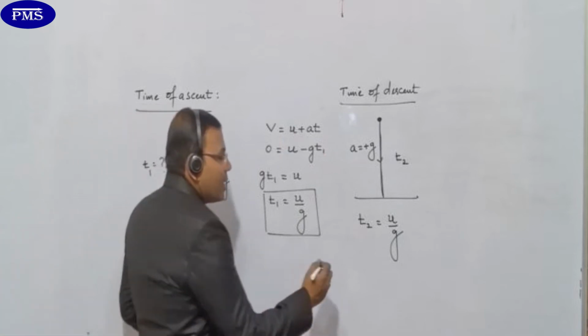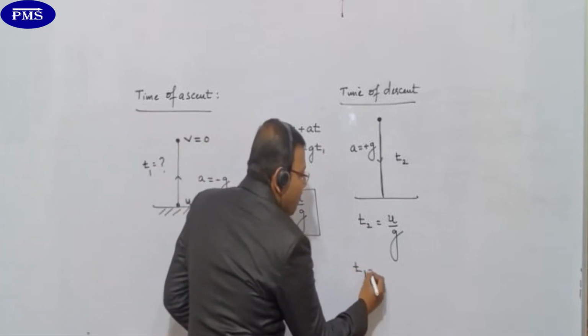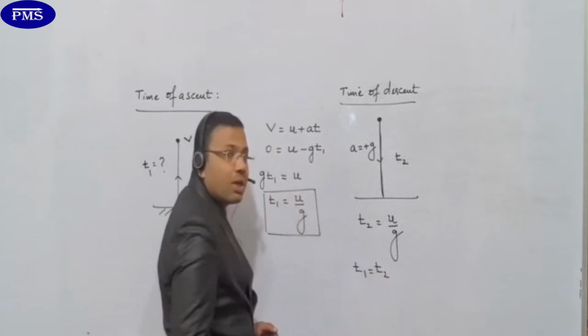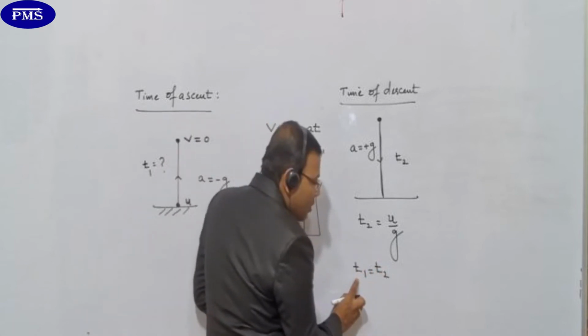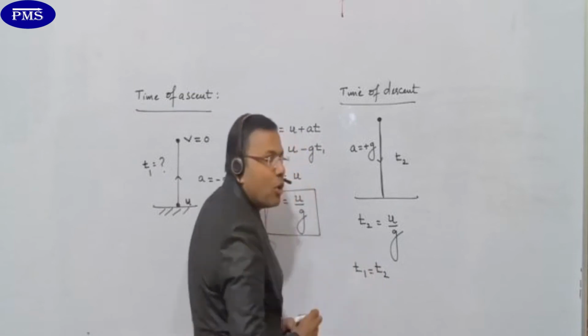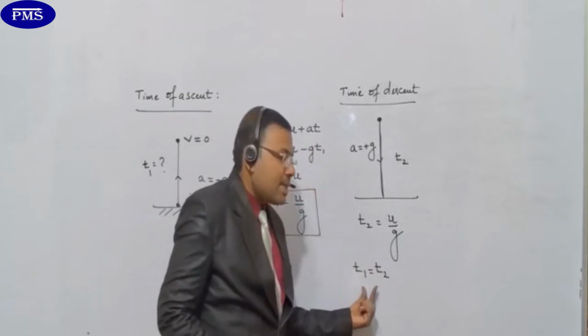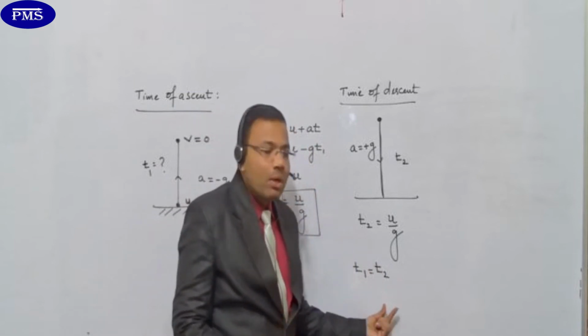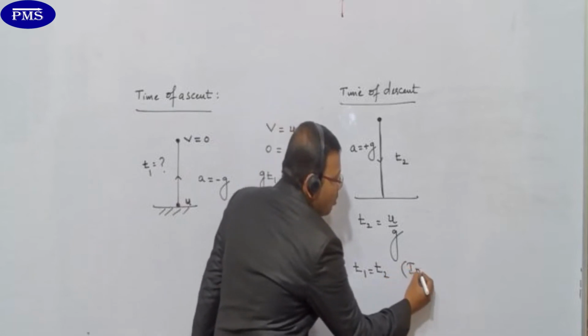लेकिन एक चीज याद रखना है बेटा, T1 is equal to T2. T1 is equal to T2. That is time of ascent is equal to time of descent. Try to understand. Time of ascent is equals to time of descent. कब? In vacuum. This is very important.